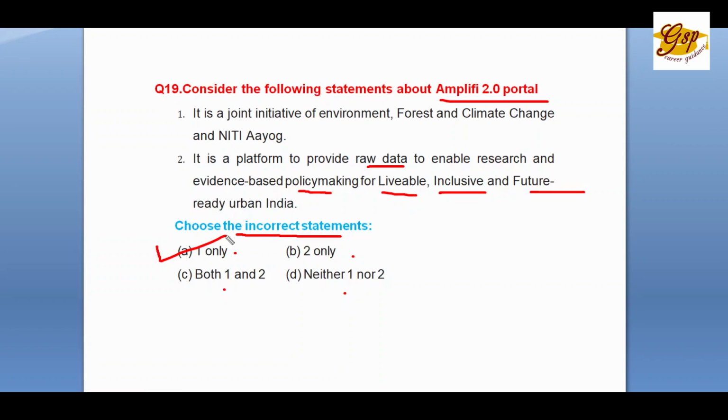Actually, it is an assessment and monitoring platform for livable, inclusive, and future-ready urban India, and it's a platform to provide raw data across 14 sectors, 440 plus parameters and 250 plus cities, launched by the Ministry of Housing and Urban Affairs. As far as statement 2 is concerned, it's the same thing, which we have explained. So the second statement is right and the first is wrong. So A is the answer.